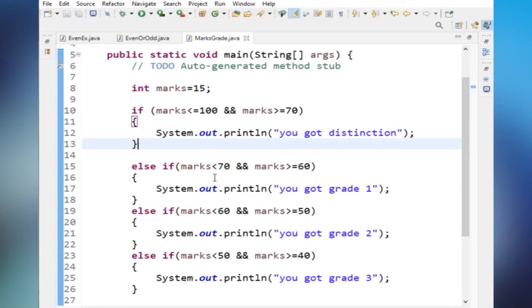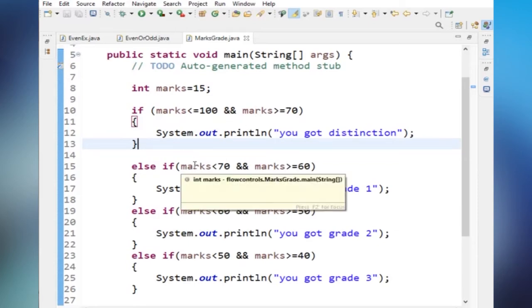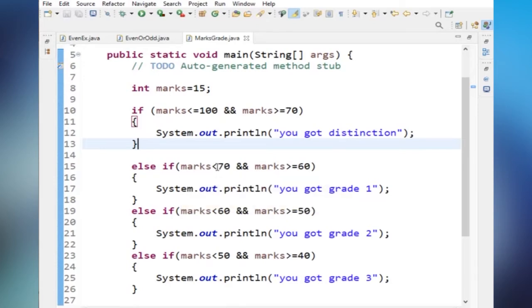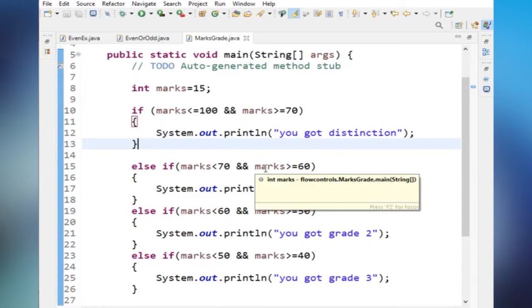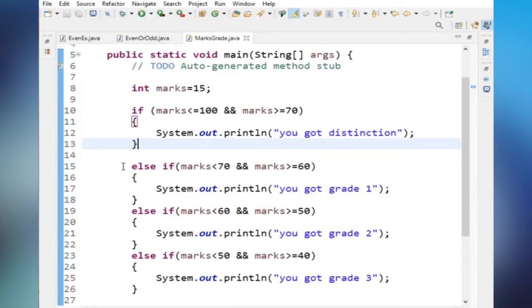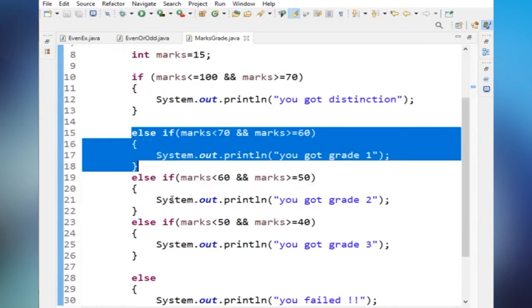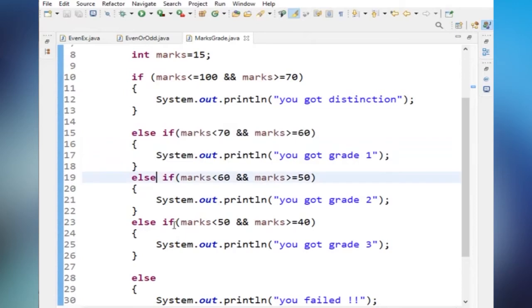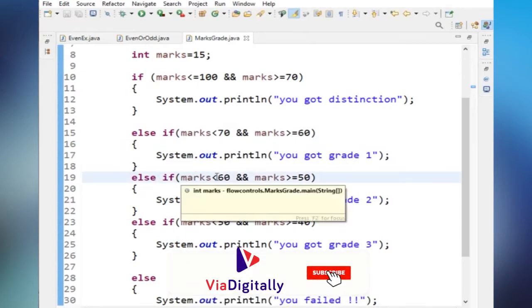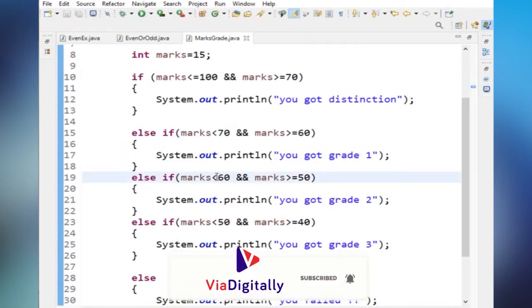Again it will come to the second condition. Here, if marks is less than 70, 15 is less than 70. Yes, it's correct. But 15 is not greater than 60, so this condition is also false. Again, it will come here. If marks is less than 60, 15 is less than 60, yes, but 15 is not greater than 50. Here the condition failed.